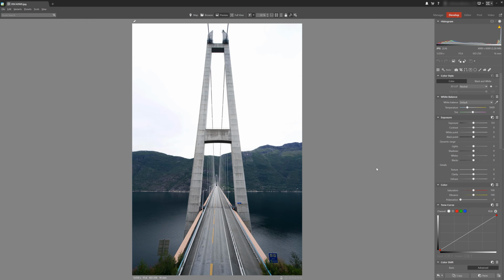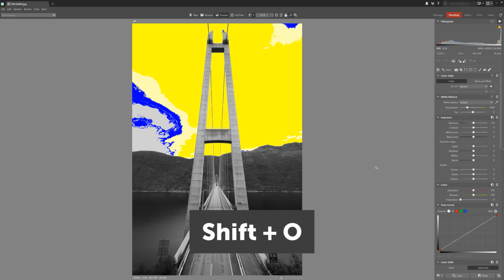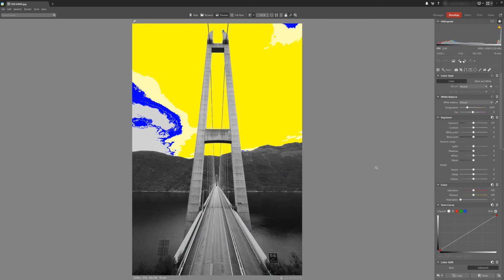Now let's take a look at an example photo to see how shooting in RAW can actually save us when we didn't do such a good job of setting up for our initial photo in the first place. Okay, so I've got my JPEG photo open in the Develop module. Now it has dark and noticeably overexposed areas. So I'm going to use the shortcut Shift+O to have Zonar Photo Studio X display the blowouts.